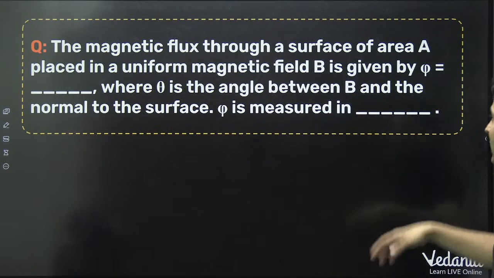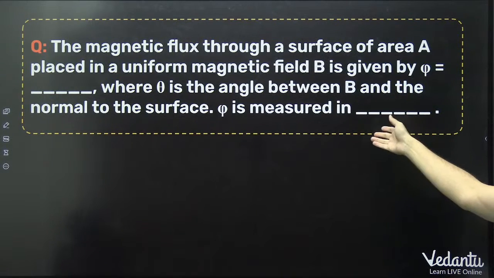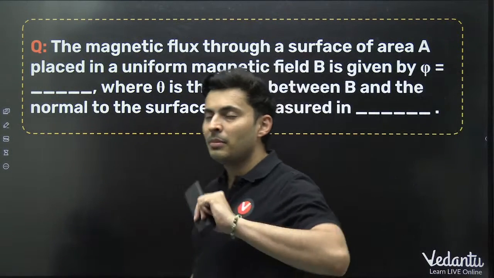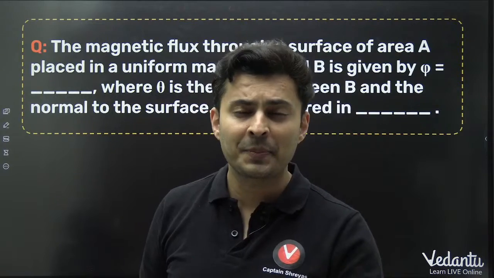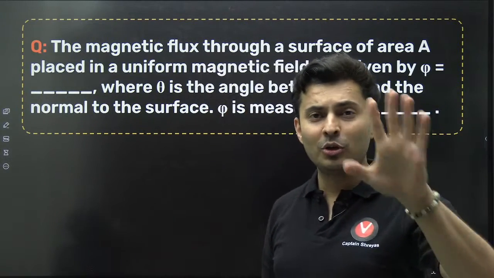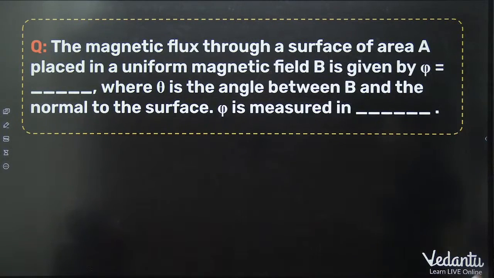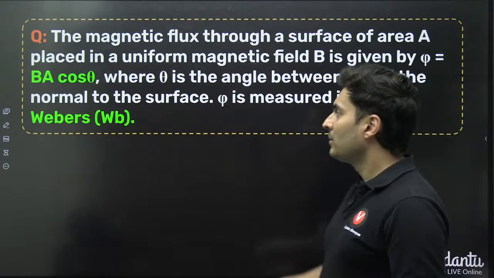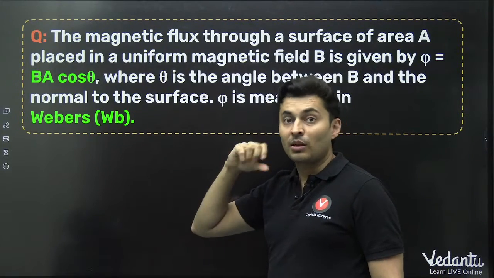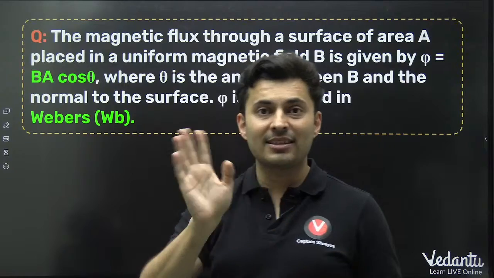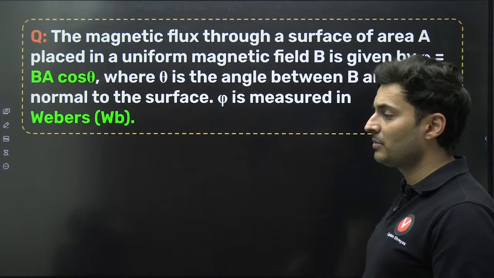Magnetic flux through a surface is given by phi is equal to what formula, where phi is the flux, theta is the angle between B and the normal to the surface. Many questions came directly in the first attempt, in the January attempt, just to find the flux. Such easy questions have come in the first attempt. If you don't believe it, open up the answer key, the question papers, you will find it for yourself, or see our discussions. Yes, it is B dot A or BA cos theta, and the flux is always measured in Weber. Weber is the unit of flux. Electric flux is not measured in Weber. That's one common misconception which many students have. Magnetic flux is measured in Weber.